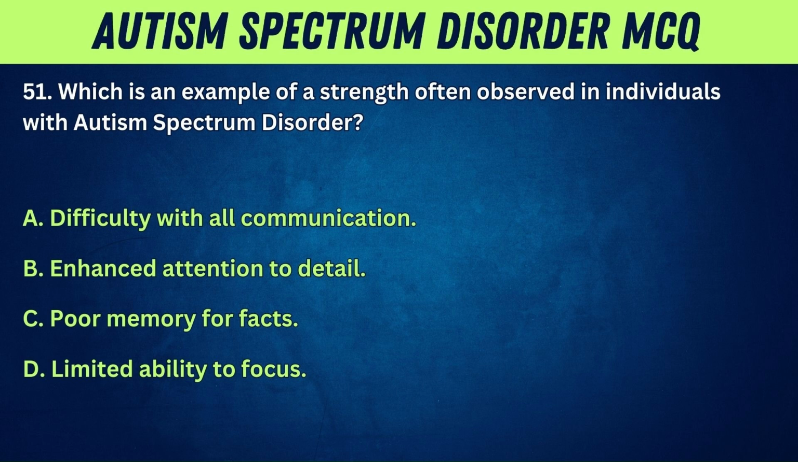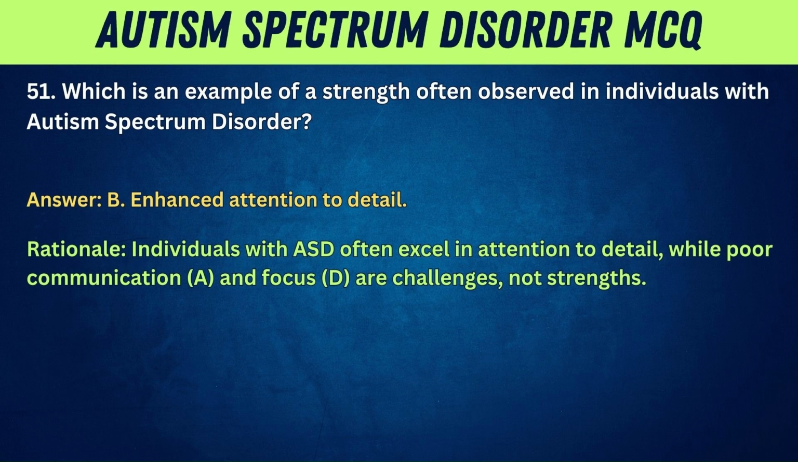A. Difficulty with all communication. B. Enhanced attention to detail. C. Poor memory for facts. D. Limited ability to focus. Answer: B. Enhanced attention to detail. Rationale: individuals with ASD often excel in attention to detail, while poor communication, A, and focus, D, are challenges, not